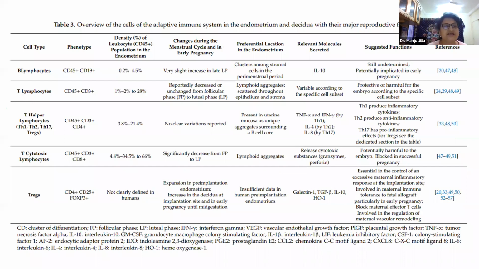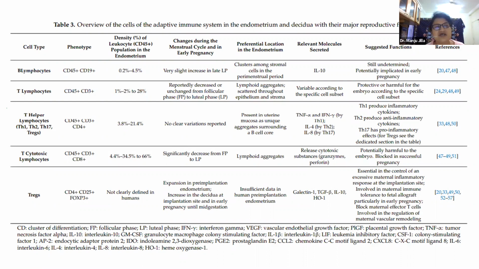Then we have B lymphocytes, T helper cells, cytotoxic T cells, and T regulatory cells. I think we'll have to understand immunology to understand all these cells, but our basic knowledge is that T lymphocytes and B lymphocytes come from the lymphatics. Natural killer cells are present in the tissues from the beginning. Macrophages are like monocytes. B lymphocytes have CD45 and CD19 as their surface markers. They are in a very small proportion, just 0.2 to 4.5%, with a very slight increase in the luteal phase. They secrete IL-10, and we do not know what their role in pregnancy is.